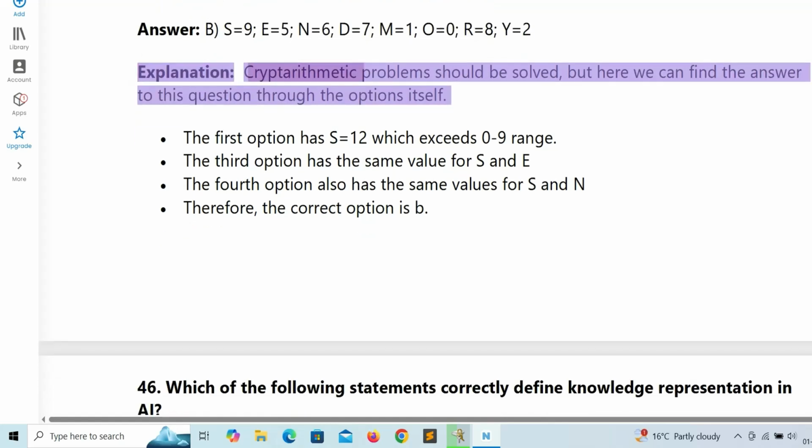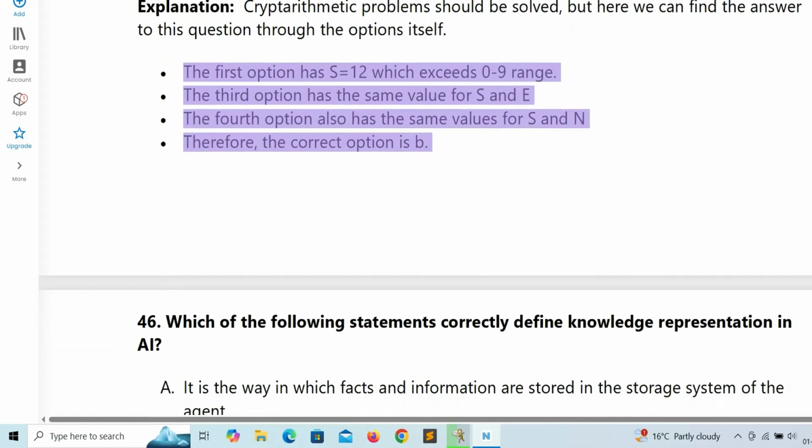Explanation: Cryptarithmetic problems should be solved, but here we can find the answer to this question through the options themselves. The first option has S equals 12, which exceeds the 0 to 9 range. The third option has the same value for S and E. The fourth option also has the same values for S and N. Therefore, the correct option is B.